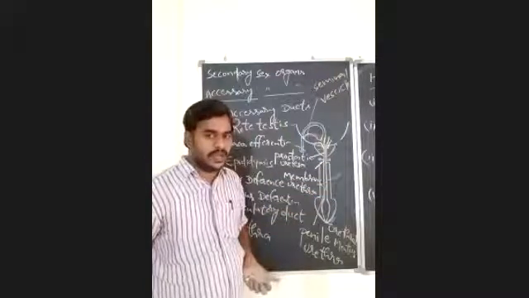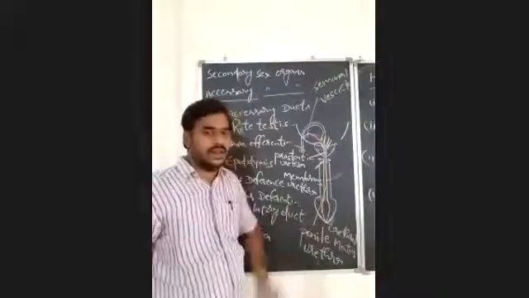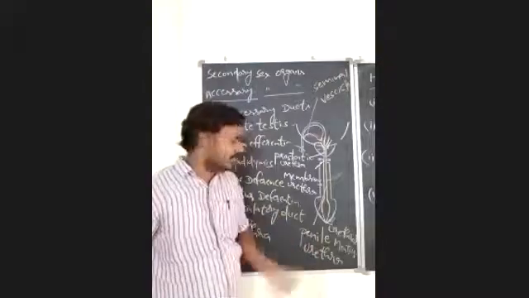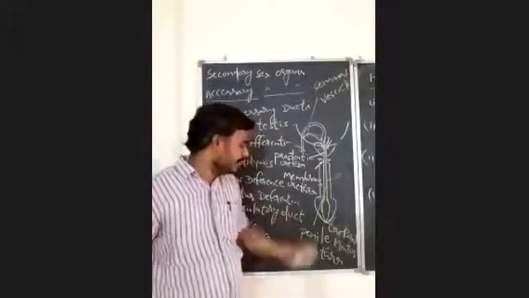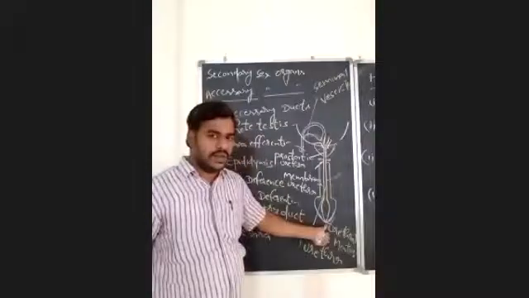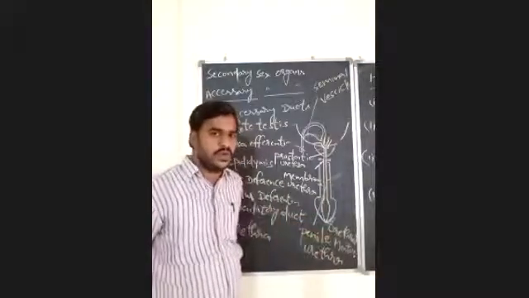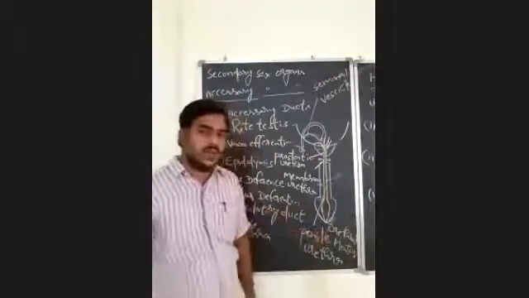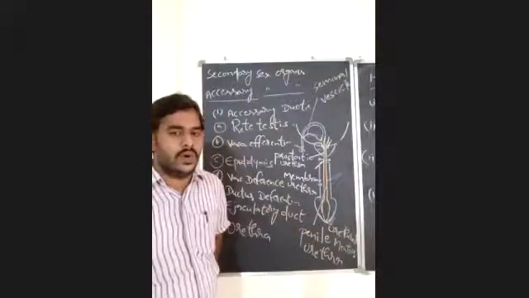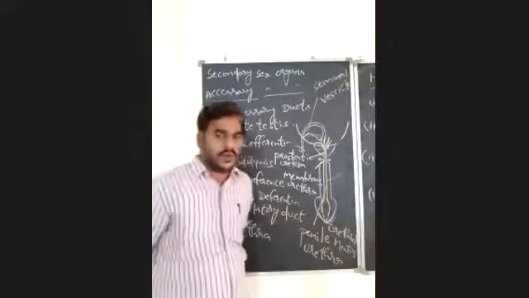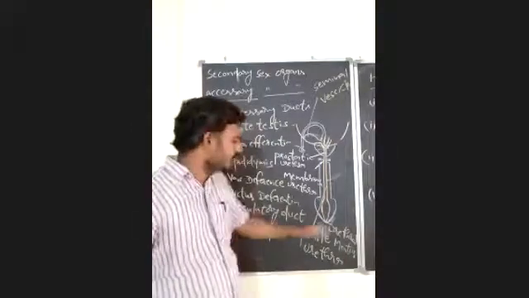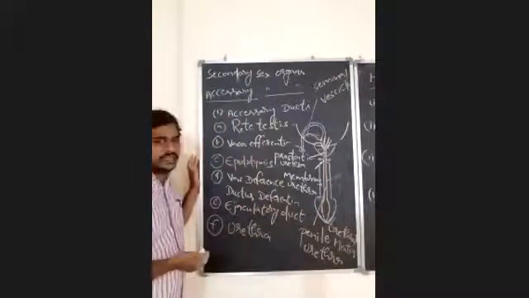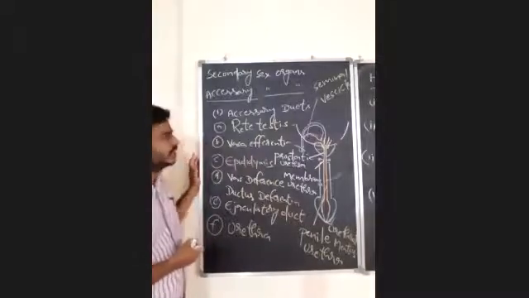The longest part is the penile urethra, which travels along the length of the penis. At the end of the urethra, there is an external opening known as the urethral meatus or urethral orifice, also known as the male genital pore. So that we have to remember. Here, all the accessory ducts are completed. What are the accessory ducts in the male reproductive system? We discussed it here once again.